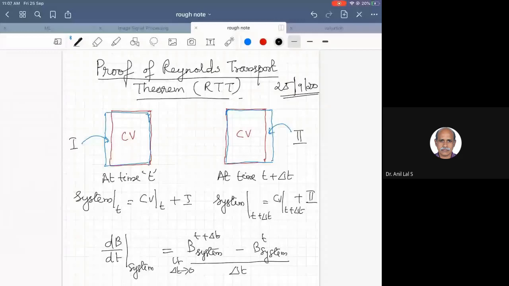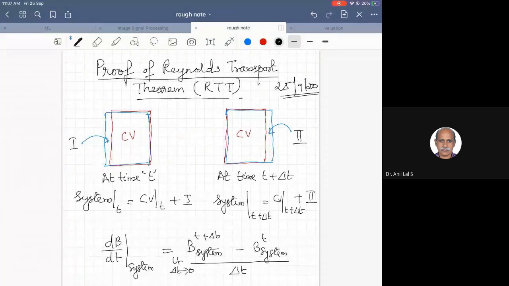Extensive quantities depend on the size of the system, whereas intensive quantities are point functions which do not vary with the size of the system. For this particular derivation, we consider a system of fluid and also a control volume, which are almost equal and have a very slight, infinitesimal difference, tending to zero.